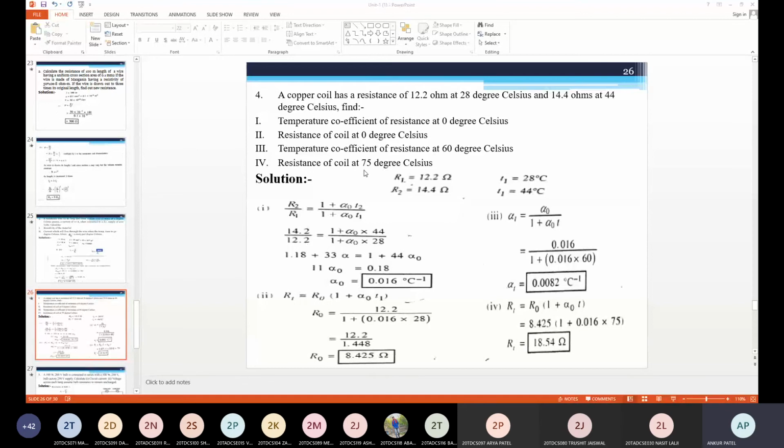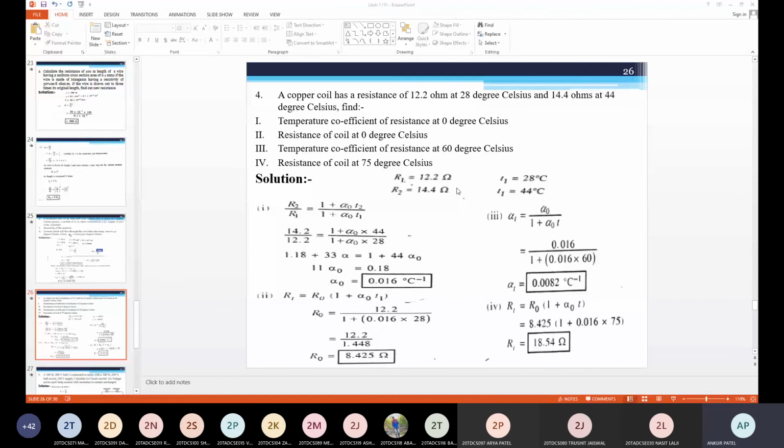And the fourth one is the resistance of the coil at 75 degrees Celsius. So that is your RT, R75 is equal to R0 (1 plus alpha 0 into T). So R0 is 8.425, (1 plus alpha 0, 0.016 into 75). So RT, that is your 18.54 ohm. Any doubt in this example? Anyone? No, sir. You can calculate, okay? If you are having a calculator or notebook, then you can match this answer also.